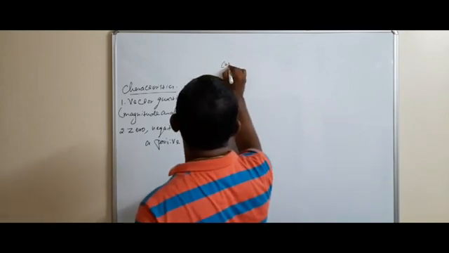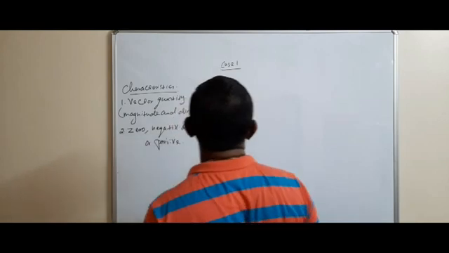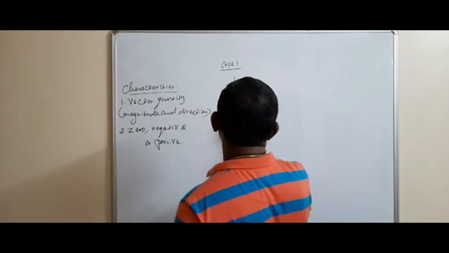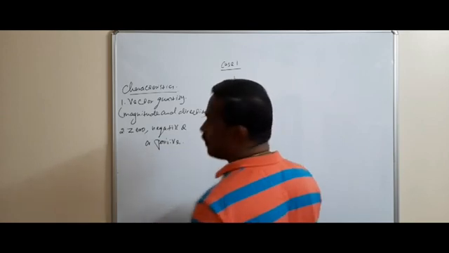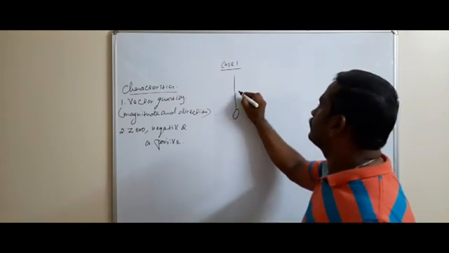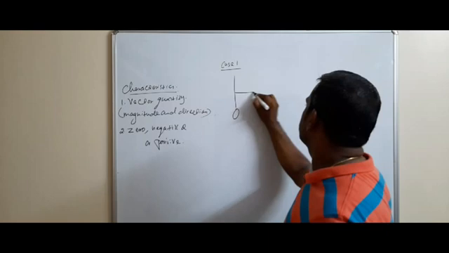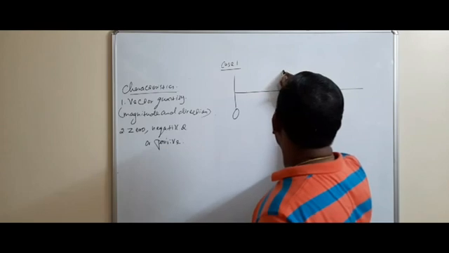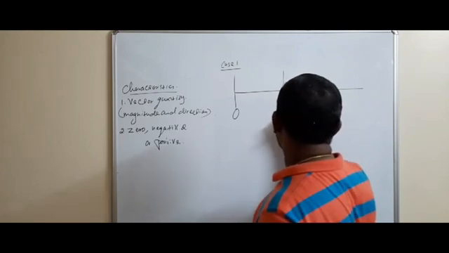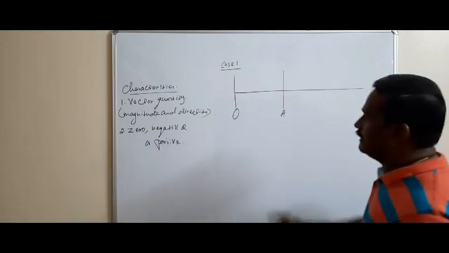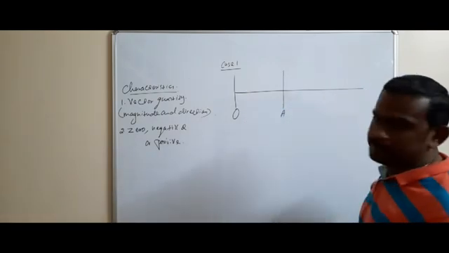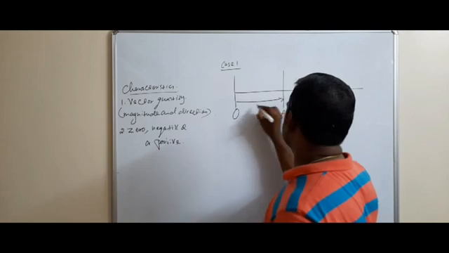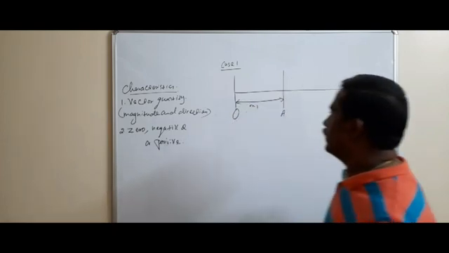Case 1. This is the origin. Initially the body is at A. So this is the distance x1.